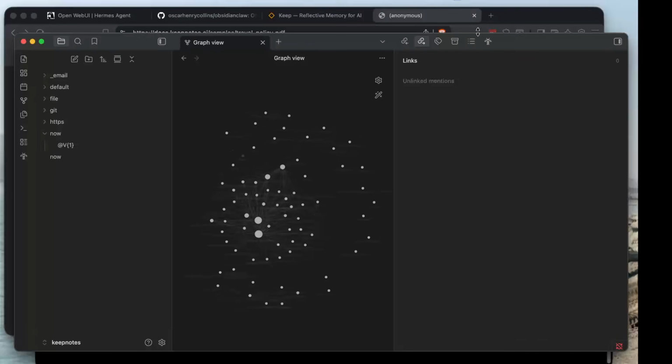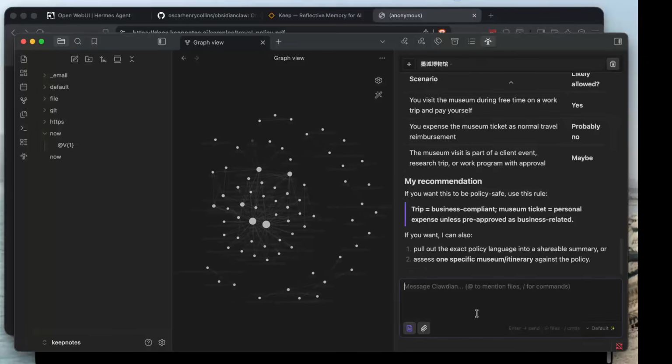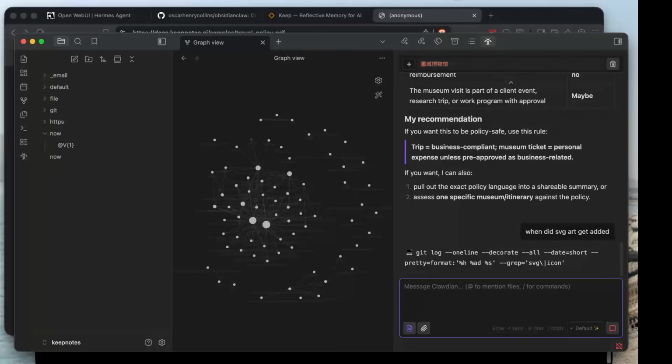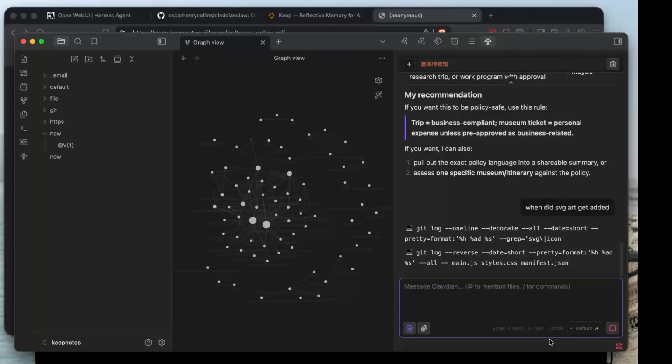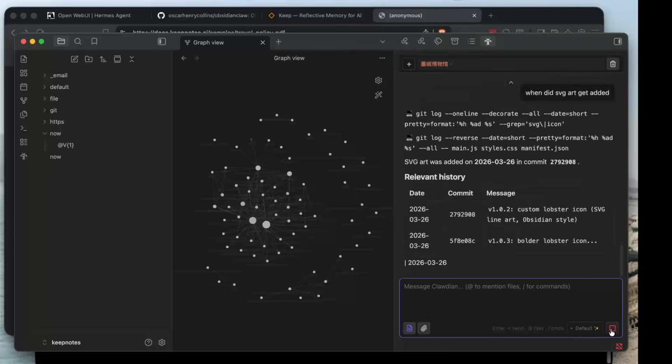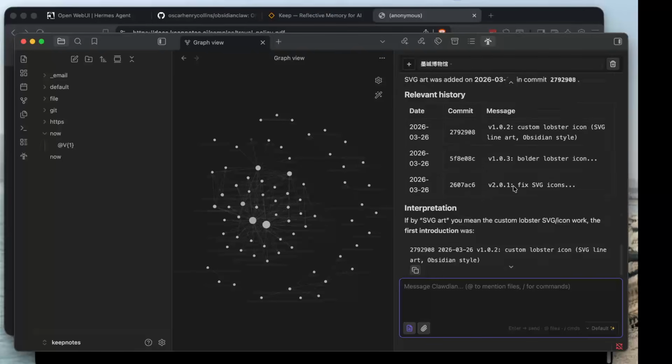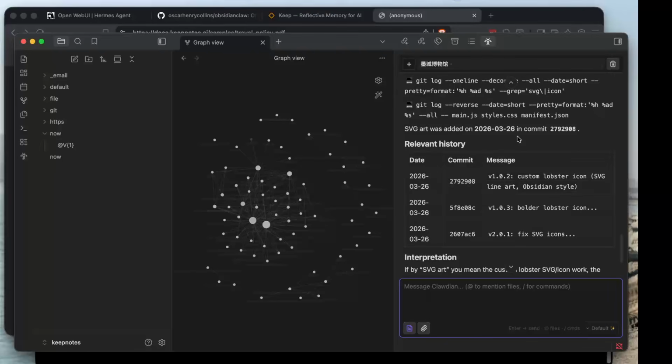So let's go down here and say, when did SVG art get added? And I'm not talking about the museum. It thinks I'm probably talking about the museum, but it's going to search for SVG art, and it will find it in the Git repo, because that came into memory. Now I don't really need this history from the repo.